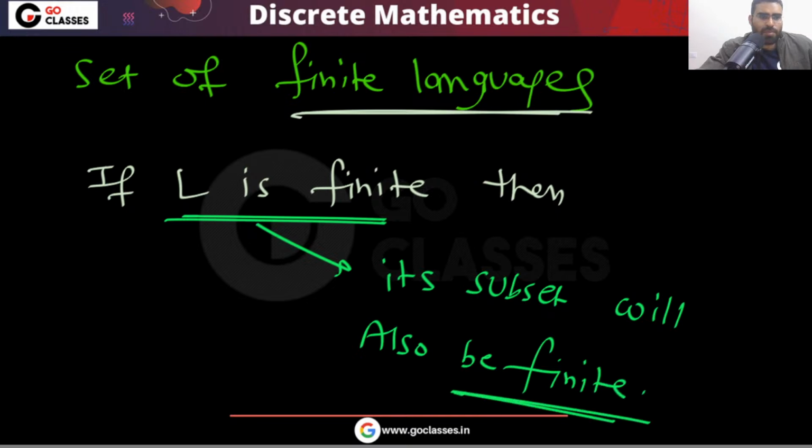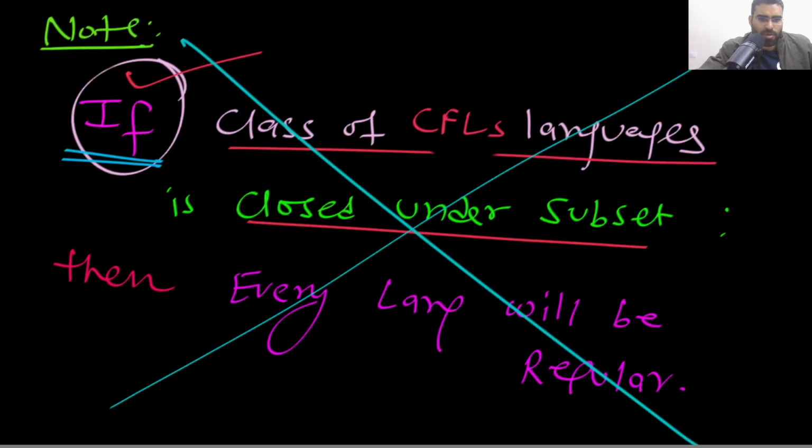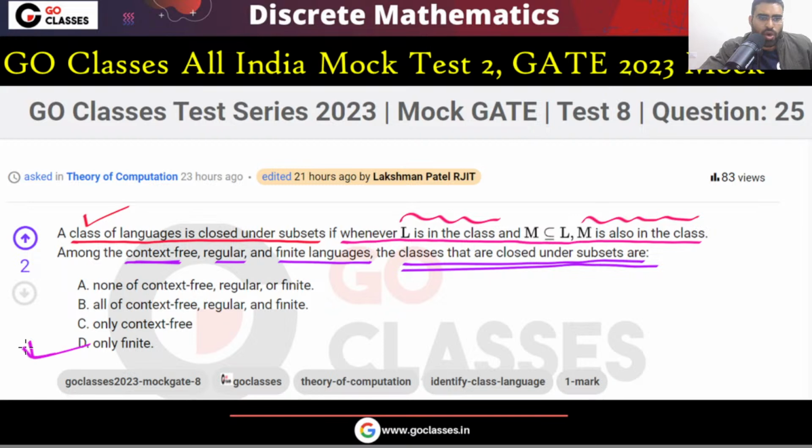Its subset also will be finite, right? Yes or no? Very simple. Okay, so very simple: the class of finite languages is closed under the subset operation. So finally your answer will be only the class of finite languages that is closed under subset operation.